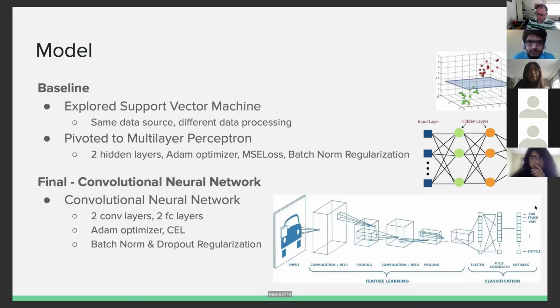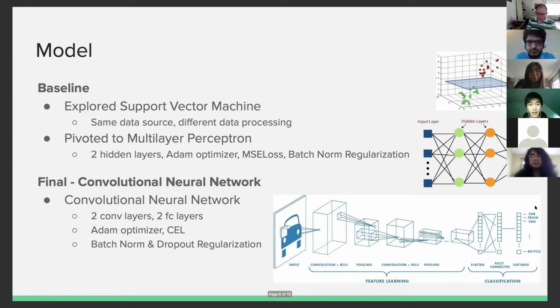One of the first models that we explored was the support vector machine. However, since it takes the data in a different form, we thought it might not be comparable to our final design. So instead, for the baseline, we pivoted to a multi-layer perceptron, and our final architecture involved 2 hidden layers, as well as some of the other hyperparameters shown.